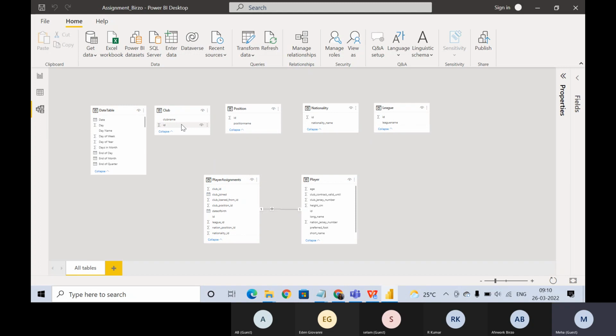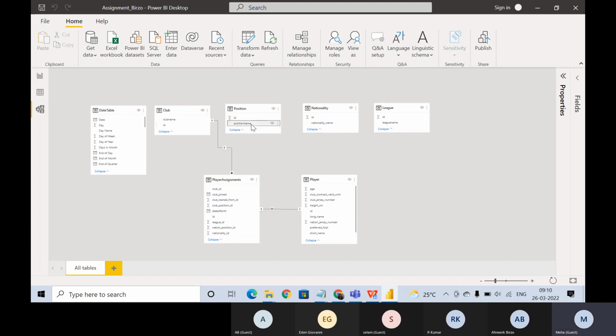Now what will we do? We will merge this ID with this club ID. Now it will be one-to-many. Why is it one-to-many? Because for one particular ID, multiple clubs will be there. Club ID is not the unique key here, not the primary key, right? Yeah, one-to-many.